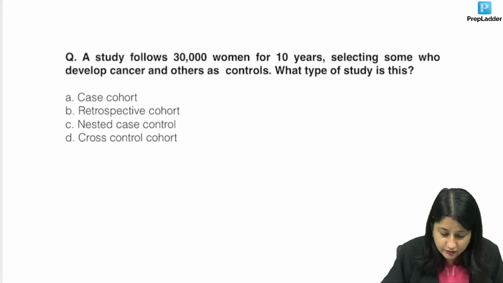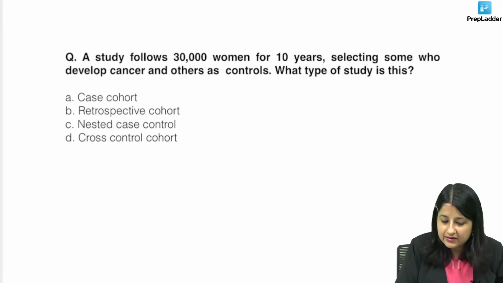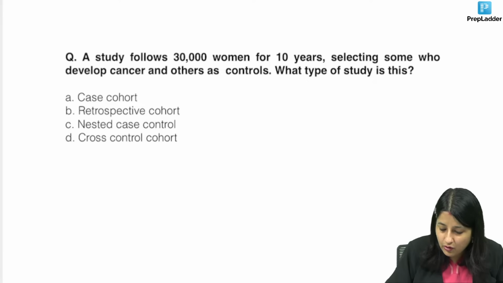What's the next question? A study follows 30,000 women for 10 years, selecting some who develop cancers and others as control. What type of study is this? Anybody would want to answer? What type of study is this?